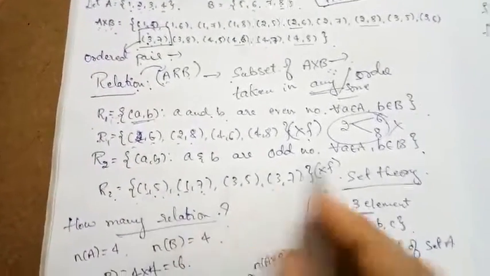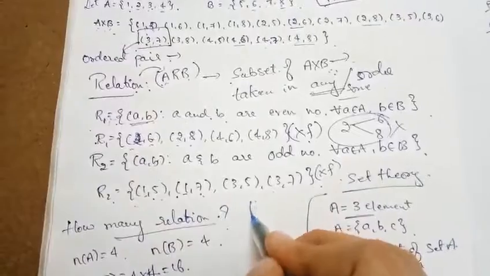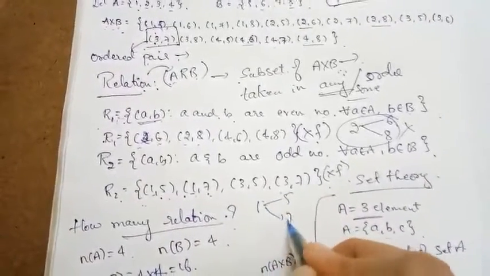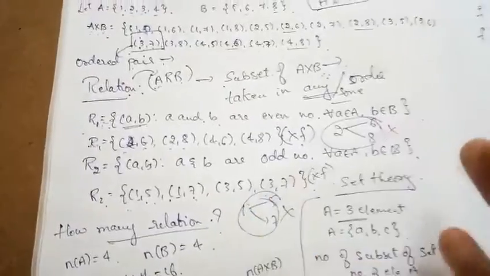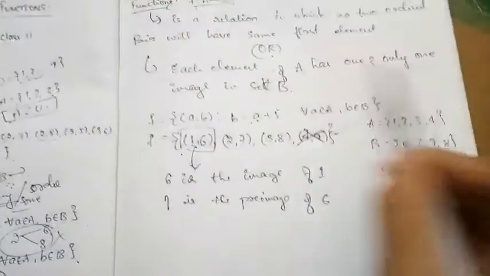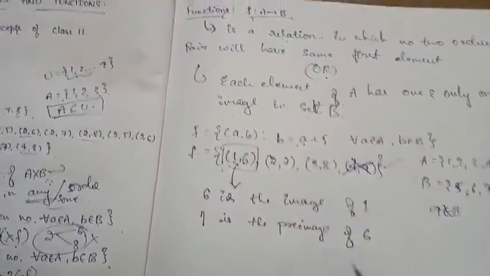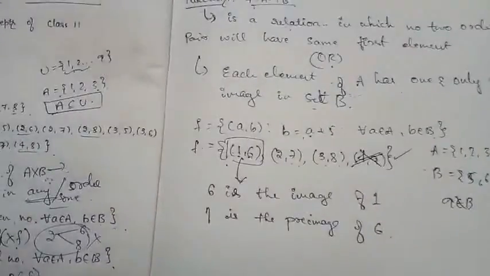Again here, 1 has both 5 and 7 as images, so it is not a function, because the definition says it should contain one and only one image in set B. So this is what the definition of a function is saying. So these are the two definitions.